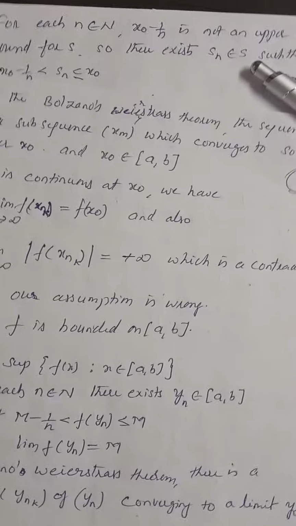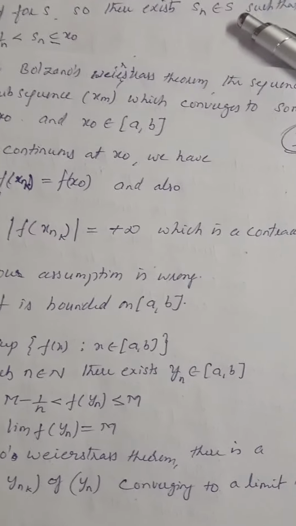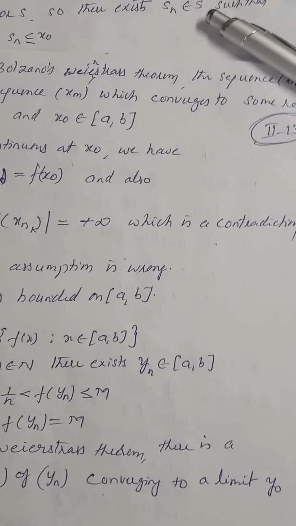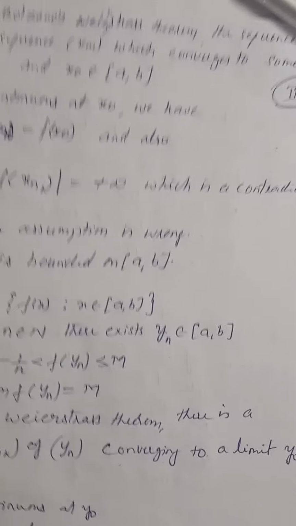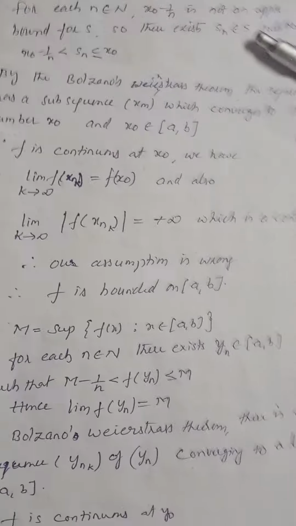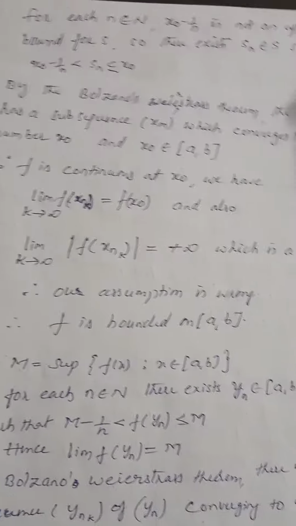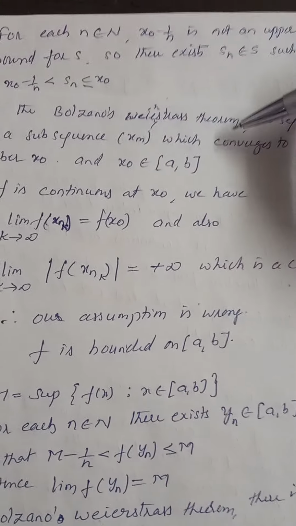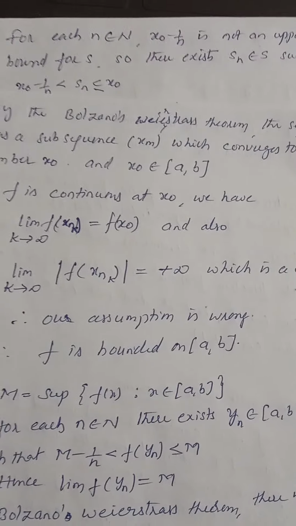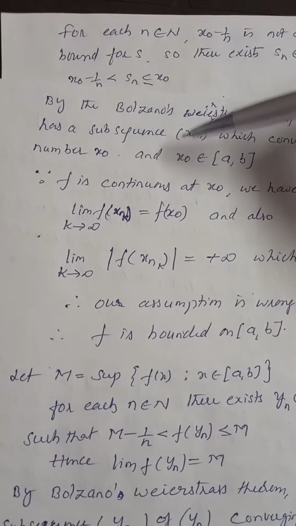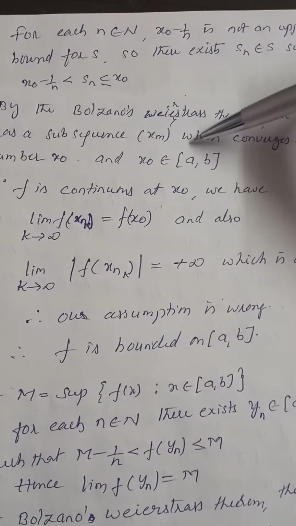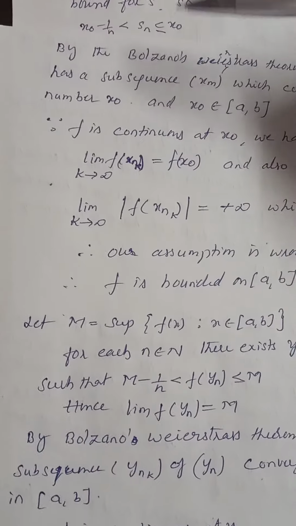That is the statement: every sequence has a subsequence which converges to some real number, whatever the sequence may be. The sequence xn has a subsequence xm which converges to some real number x naught, and x naught always belongs to the domain, that is nothing but the closed interval a comma b.